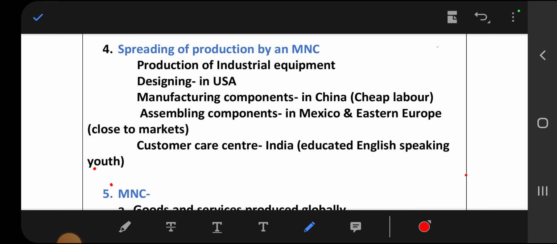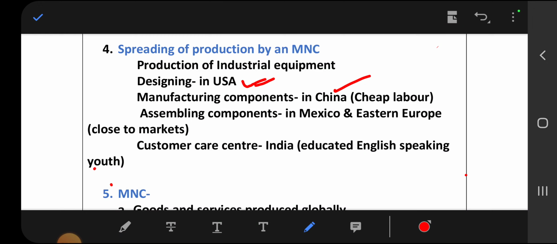The design took place in the USA. Which machine has to be manufactured, that design was made in the USA. Then components: to make one machine we need so many components. Those components are manufactured in China. Why was China selected to manufacture components? Because in China cheap labor was available.